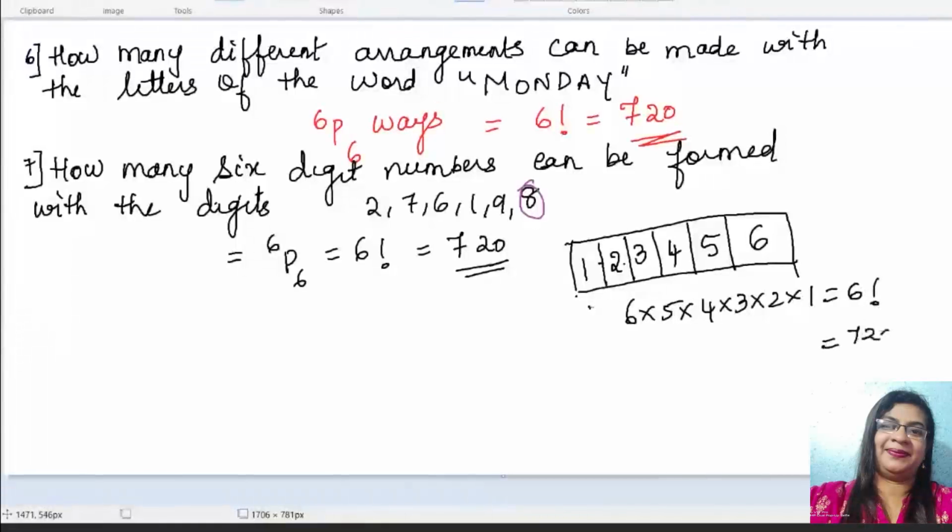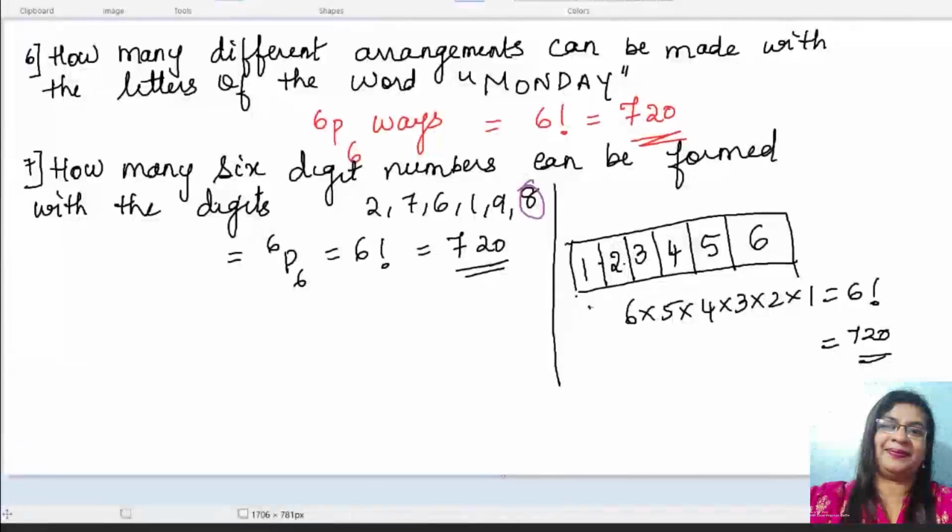So think 1 is gone. How many more are remaining? 5. So the next box could be filled with 5. So now think 2 are over. So close the 2. How many more? 4. Now 3 you close. How many more? 3. 2, 4 you close. 2. 5 you close. 1.